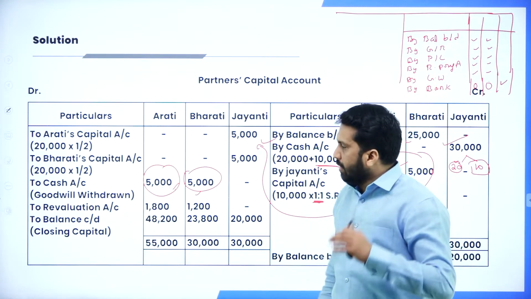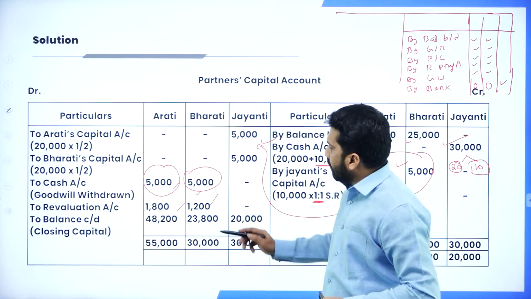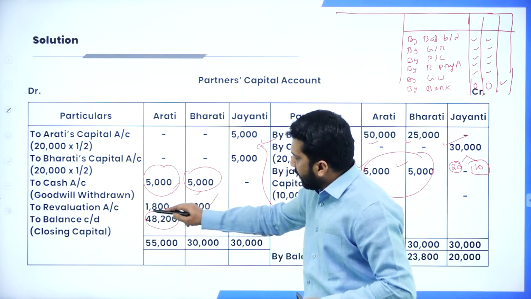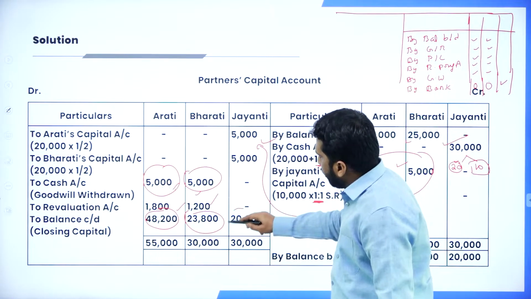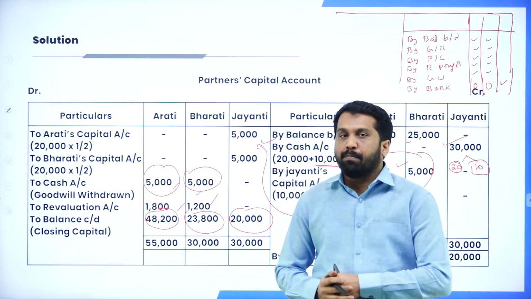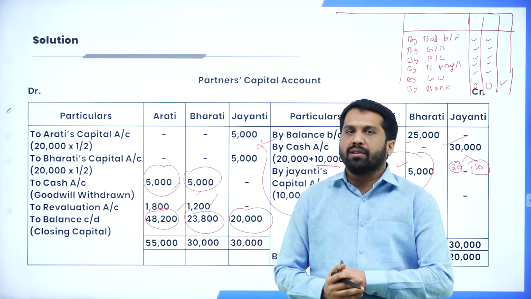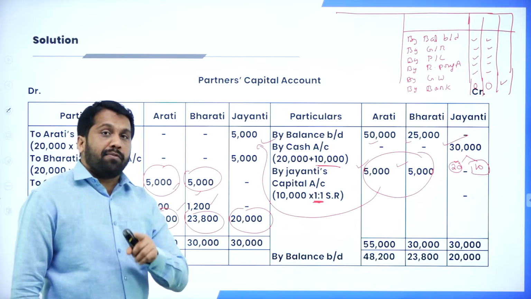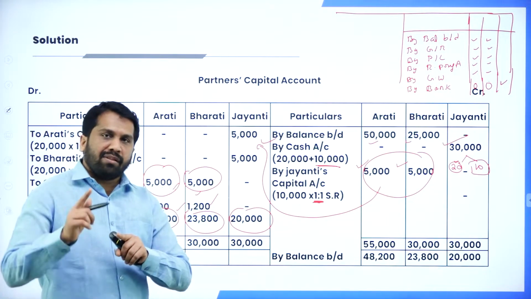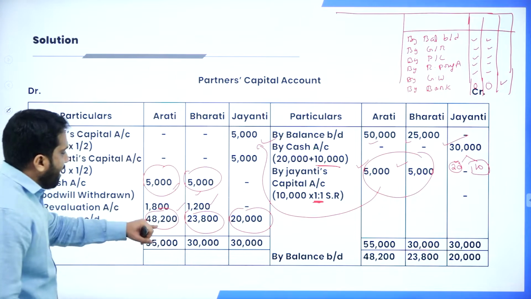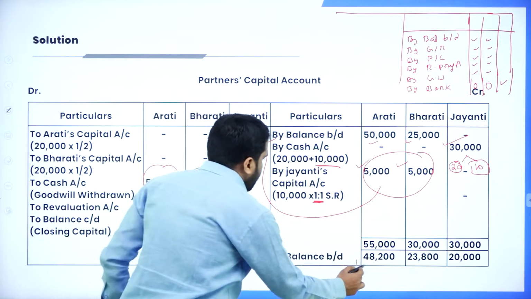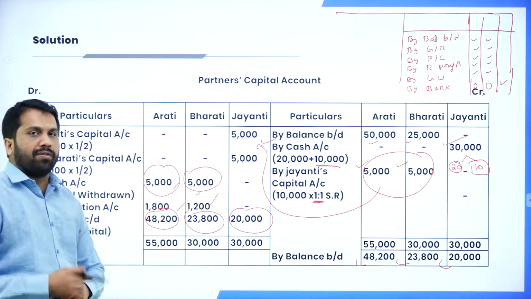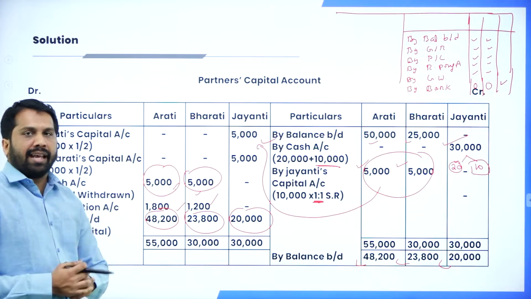Hope you are clear. Yes, we have written your revaluation profit. Then total your credit side. From the total, if you minus everything, you will get 48,200, 23,800 and 20,000 as your balance carried down. Now, whatever balance you got, always remember, if you want centum, 100 out of 100, please follow the procedures. Whatever balance you got, the same thing will be copied here, 48, 23 as well as 20. That will be called balance brought down for next year or next calculation.